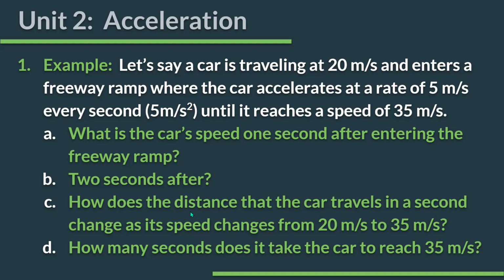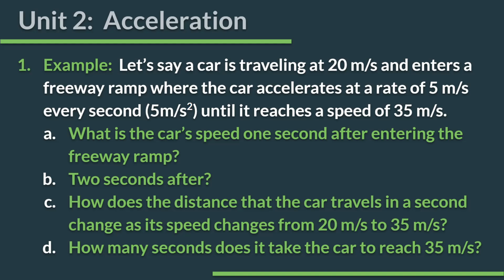How does the distance that the car travels in a second change as its speed changes from 20 meters per second to 35 meters per second? Is it traveling the same distance each second? No, not anymore. We're not looking at constant velocity anymore. 20 meters per second means it travels 20 meters in 1 second. 35 meters per second means it travels 35 meters in 1 second. So how does that distance the car travels change? It travels farther per second as it's getting faster.